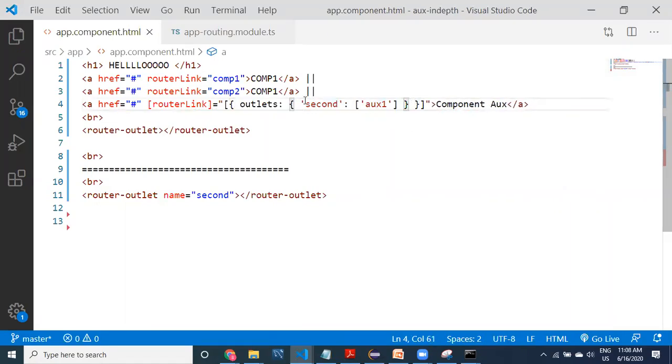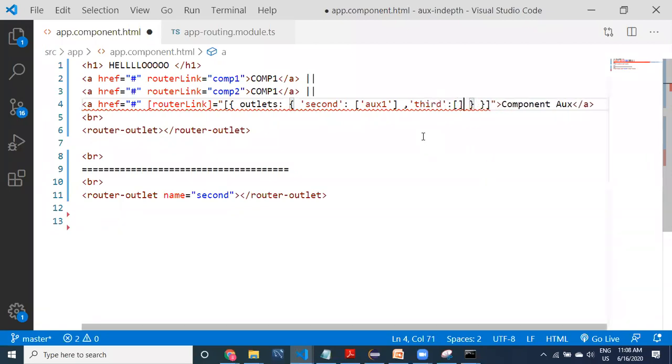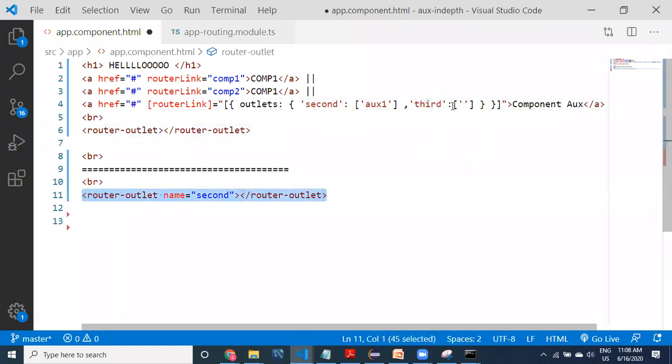So now this is up to here, right? After that we need to provide the third one, and then I have to provide like this. See this, inside this you can provide the component name. This is the auxiliary router outlet name. This is going to be the auxiliary router outlet name.